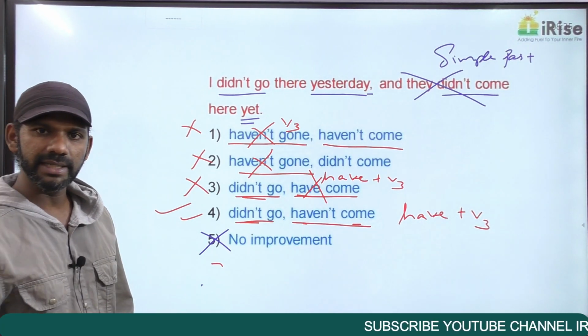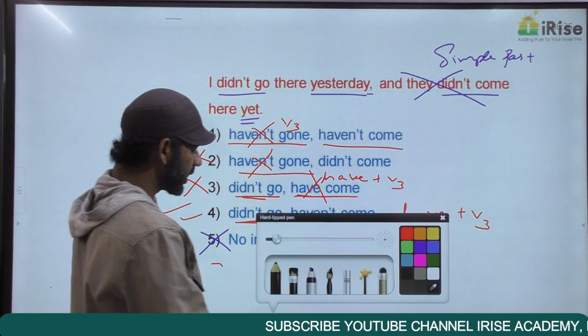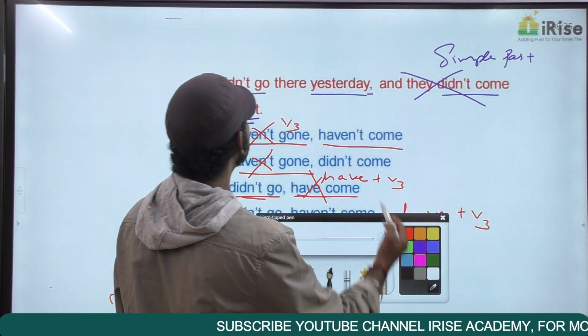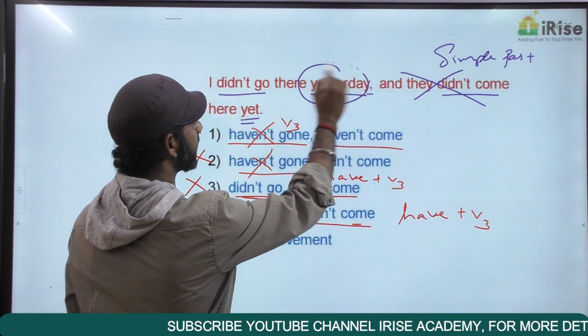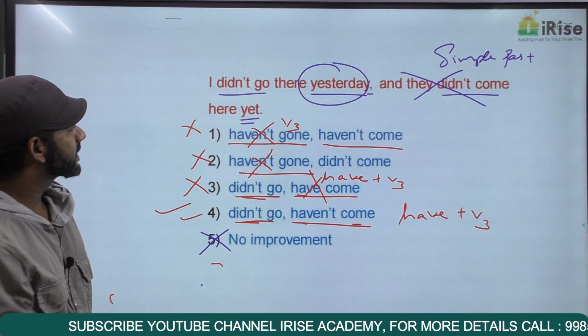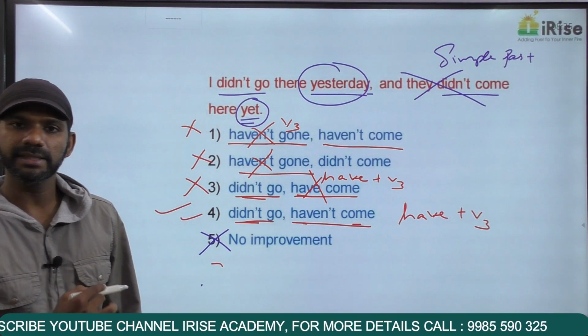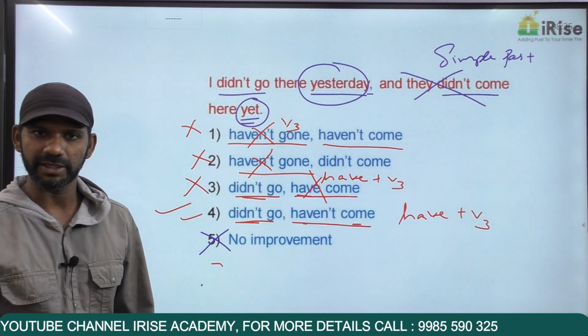Now, we have two ideas in this statement. In the first idea, we have the word yesterday telling us that this idea must be in the simple past tense. In the second idea, we have the word yet telling us that this idea must be in the present perfect tense.